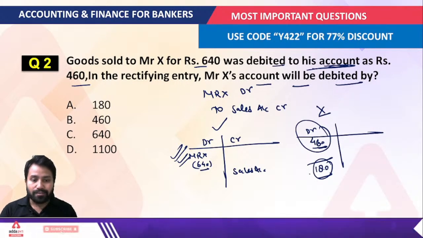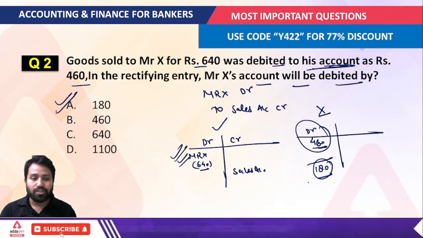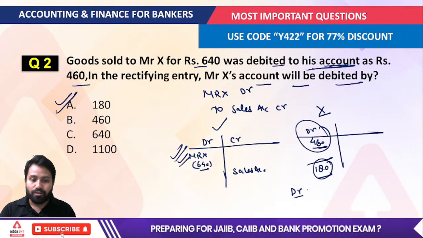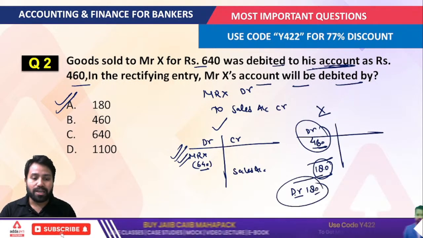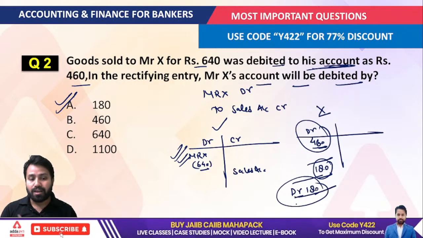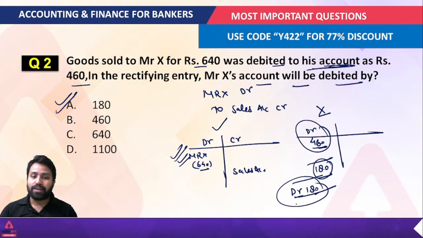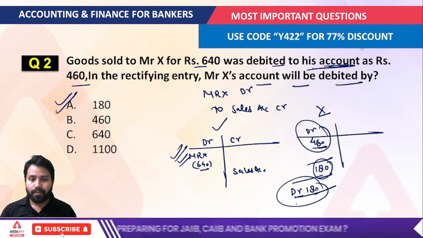So the correct answer should be 180 in this situation. That means debit 180 rupees more from the Mr. X account, and this is how you can rectify this entry. Okay, I hope it is understandable for everyone.